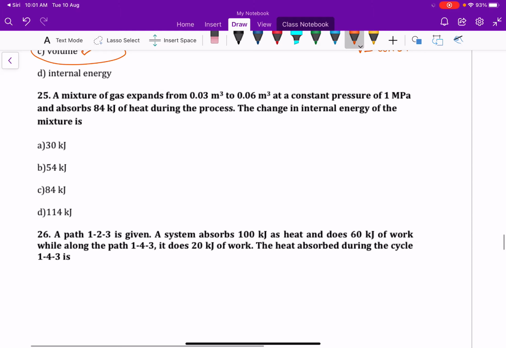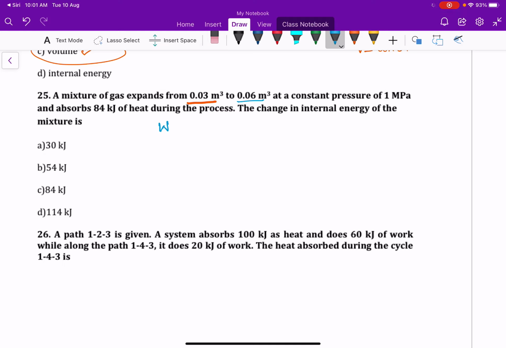Next, a mixture of gas expands from 0.03 meter cube to 0.06 meter cube at a constant pressure of 1 megapascal.